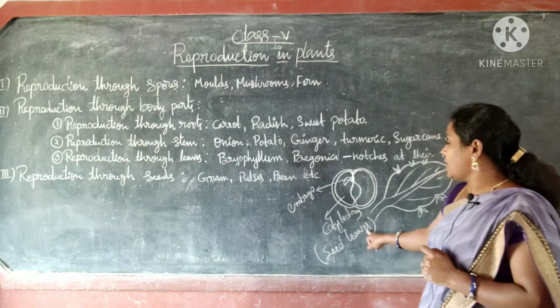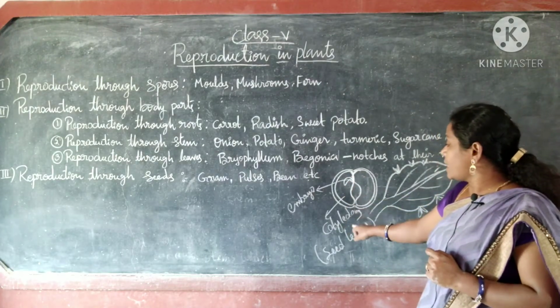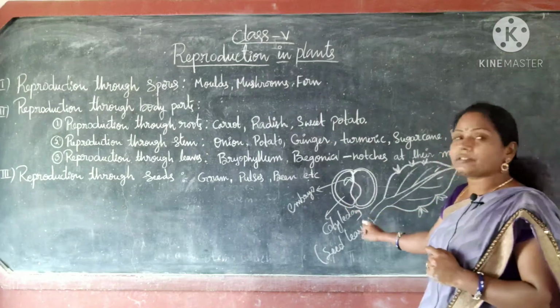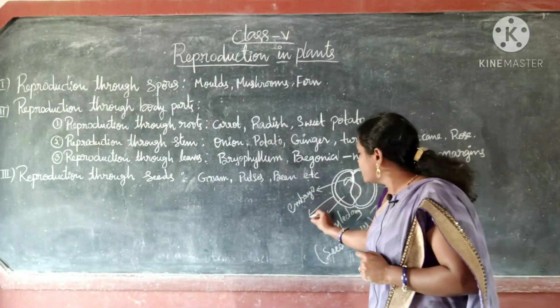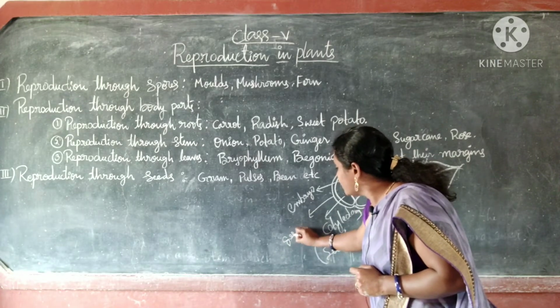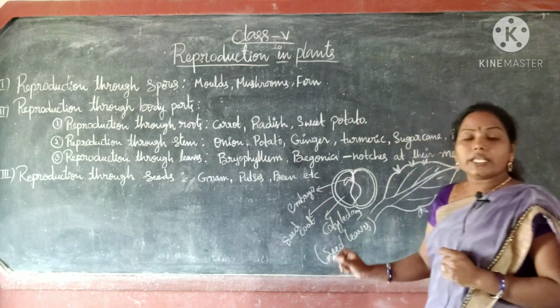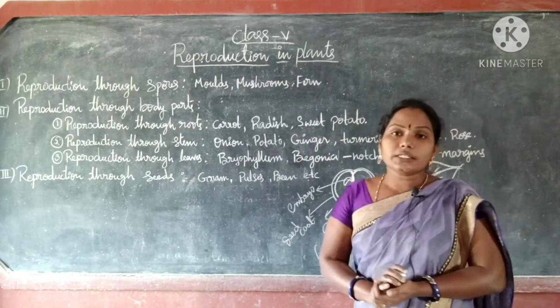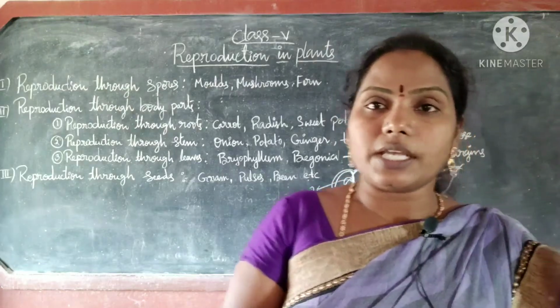These are seed leaves. This is the embryo, or you can say these are cotyledons or seed leaves. Outer one is the seed coat. These are the parts of the seed.